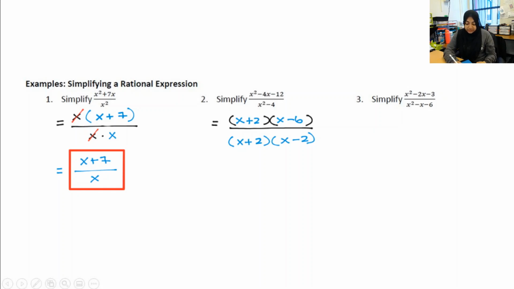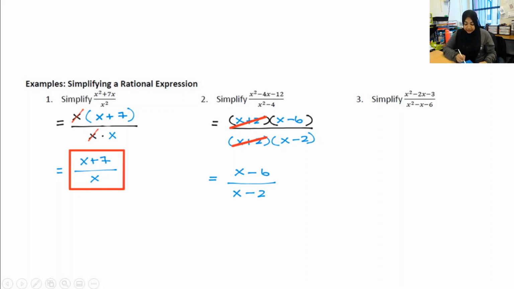So notice now, x plus 2 divides out. So I am left with x minus 6 in the numerator, x minus 2 in the denominator. And I need to now think about that domain. So, of course, they both divide out and they're left with x minus 2, right? So my final answer, it's pretty obvious that 2 is not part of my domain. So I don't have to write that one down. What's not obvious, because it got canceled out, is that negative 2 is also not part of my domain, right?